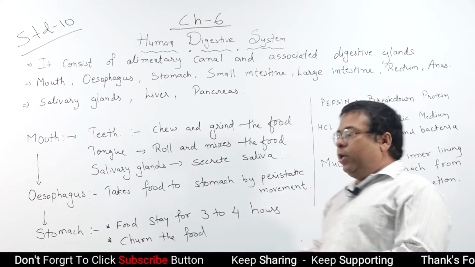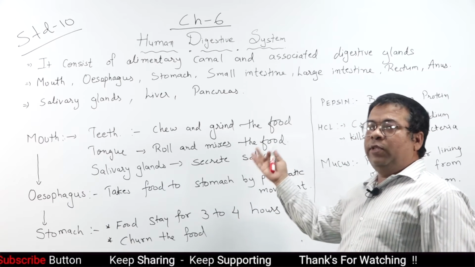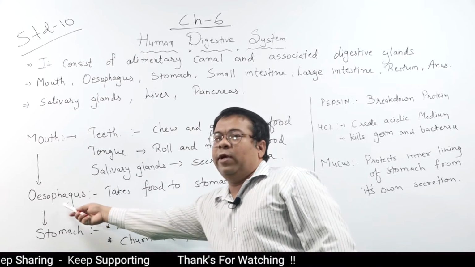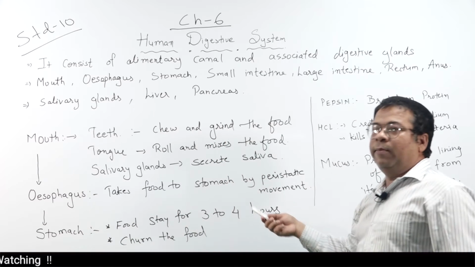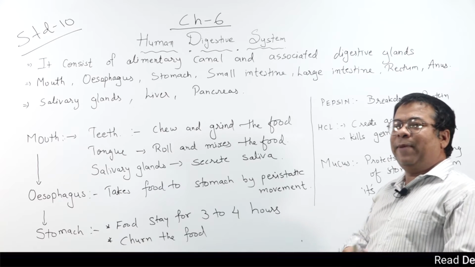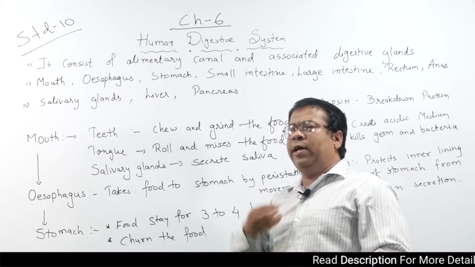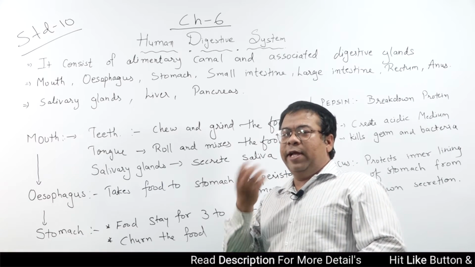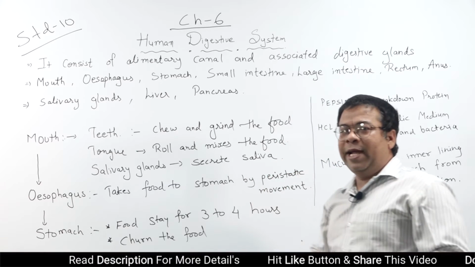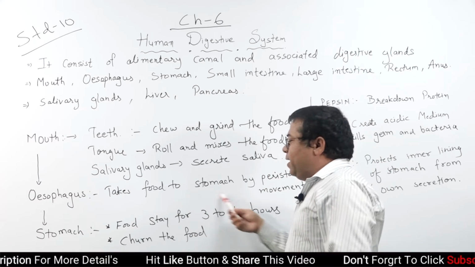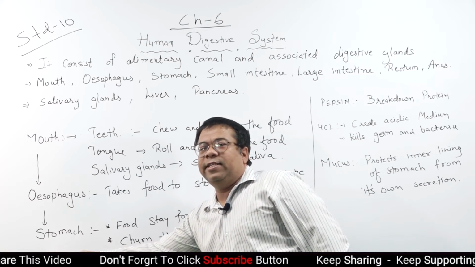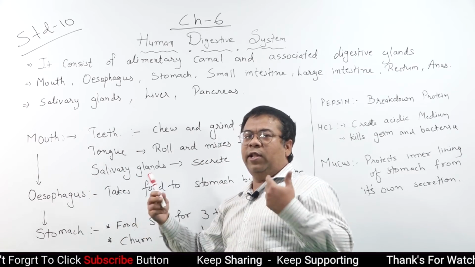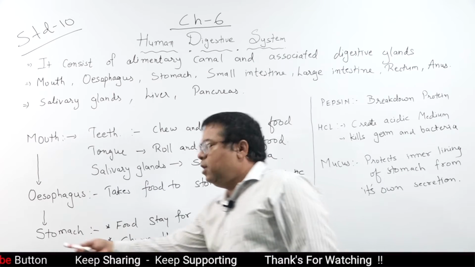The food remains only a short time in the mouth, then it goes to the food pipe known as the esophagus. The esophagus takes the food to the stomach by peristaltic movement. Peristaltic movement means that slowly and slowly, it will not gulp everything. When you chew the food, slowly the food enters the esophagus and then reaches the stomach. The main organ that digests or churns the food is the stomach.